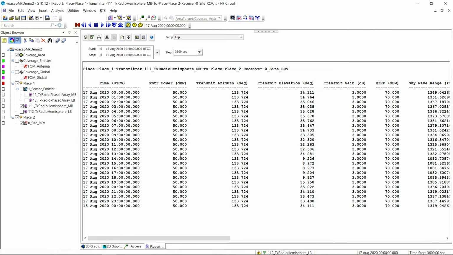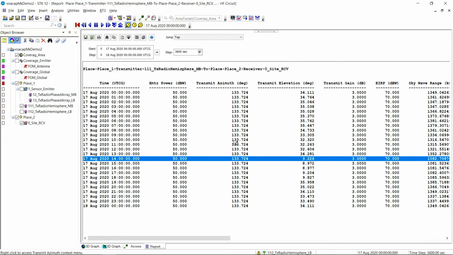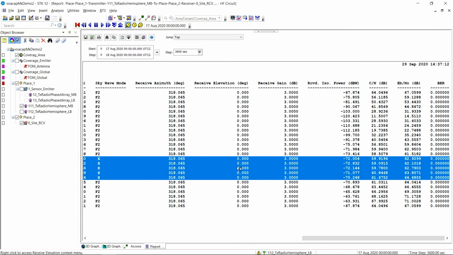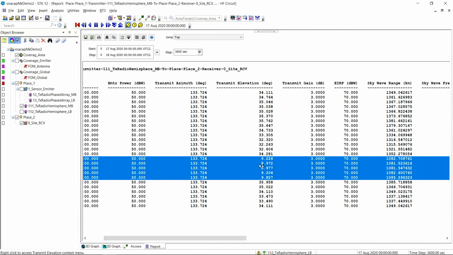but there was something else in that report that I noticed, and that other item was right here at 1400, 14 to 18. I can see that we have a different angle. So this is saying the maximum energy that can get laid down is if you're transmitting from roughly 9 degrees. So we're going to want to keep that in mind when it comes to directional antennas. So let's go ahead and now move forward and let's look at our directional antenna aspects.